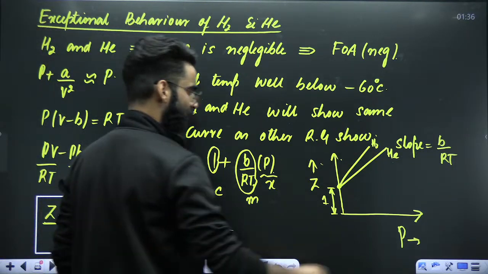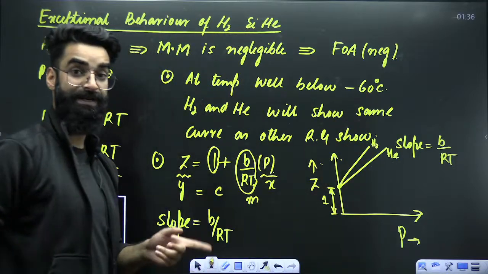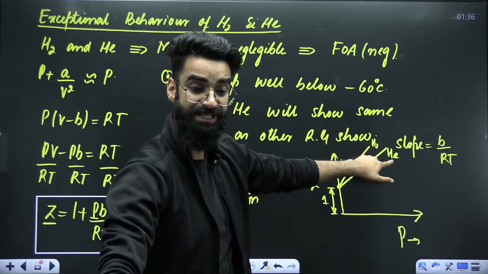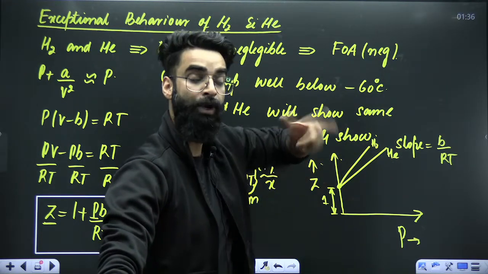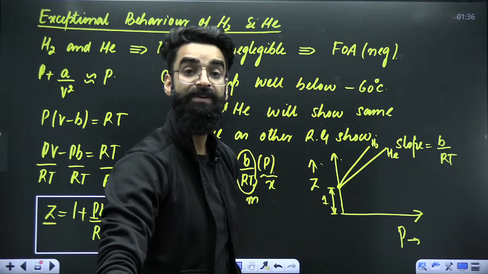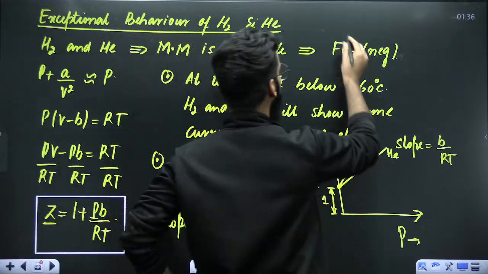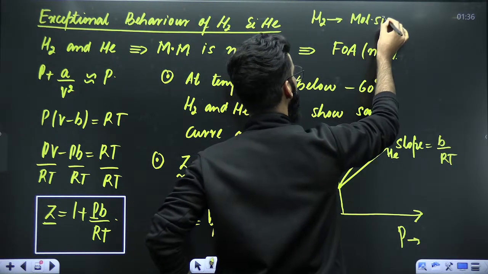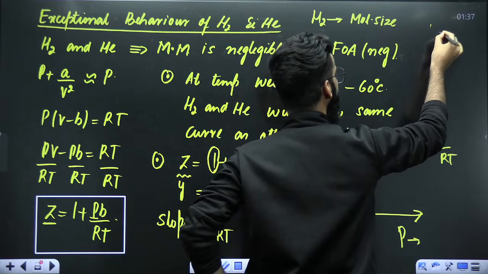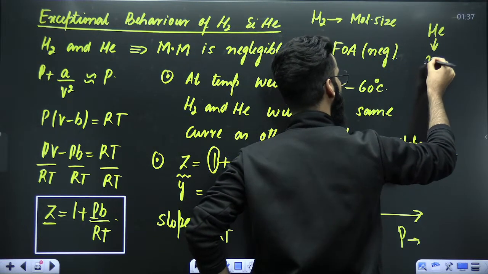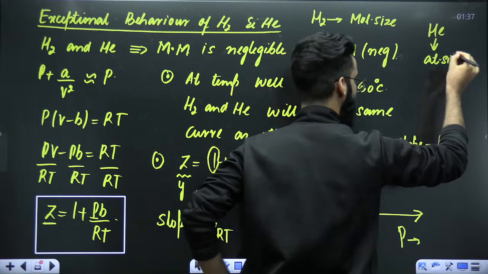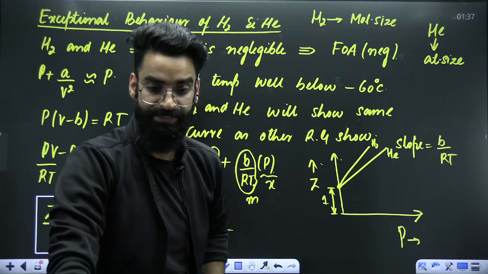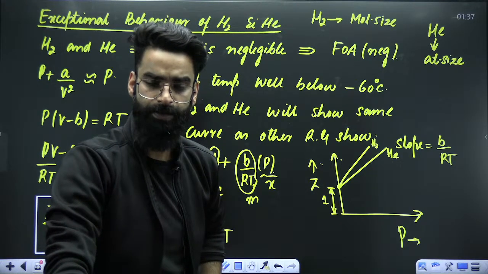Now we have got two things. One is H2, one is helium. One is molecule, one is atom. For a molecule, we define molecular size. So for hydrogen, we define molecular size. And for helium, helium is an atom, so we define atomic size. For hydrogen, we define molecular size; for helium, we define atomic size.